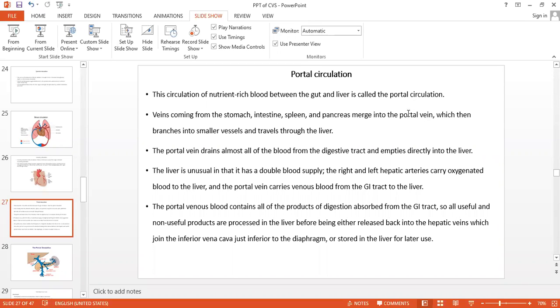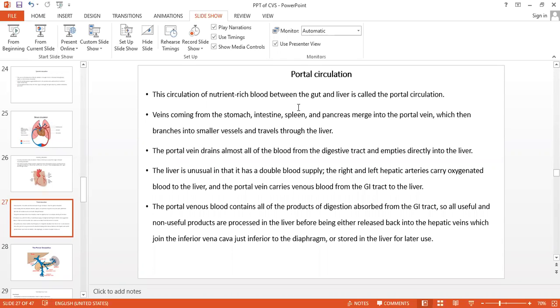That vein is called the portal vein, which then branches into smaller veins, smaller vessels, and that will enter into the liver. The portal vein drains... What type of blood does this portal vein contain?